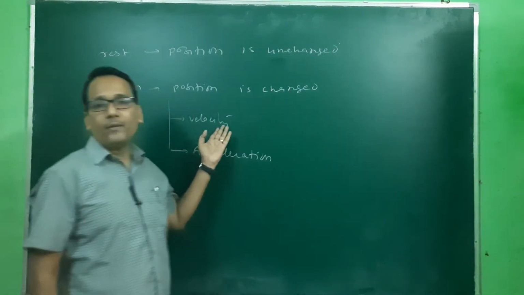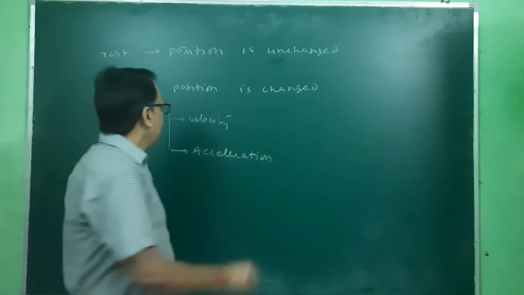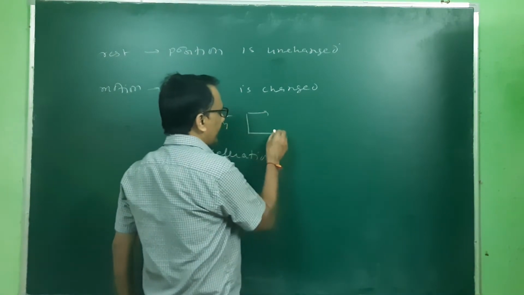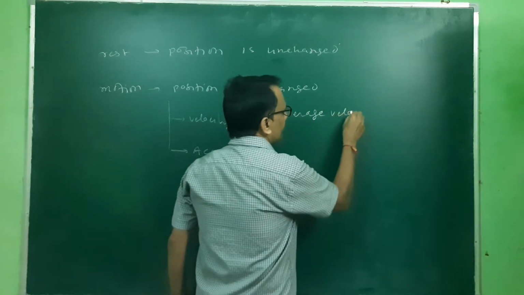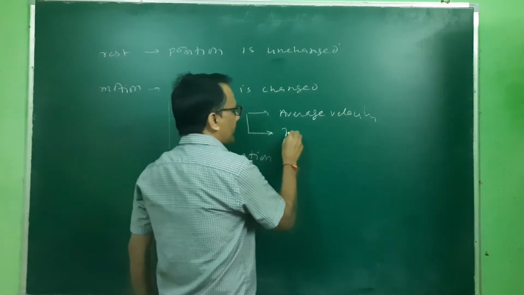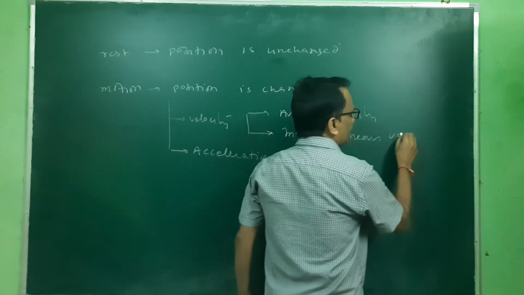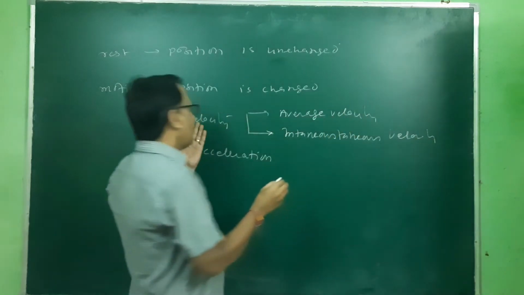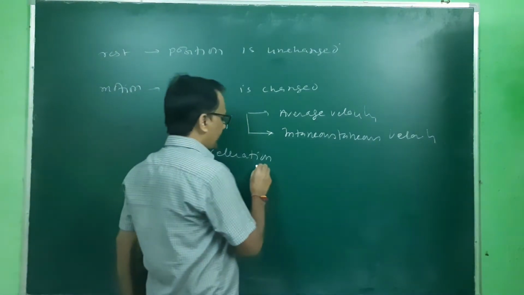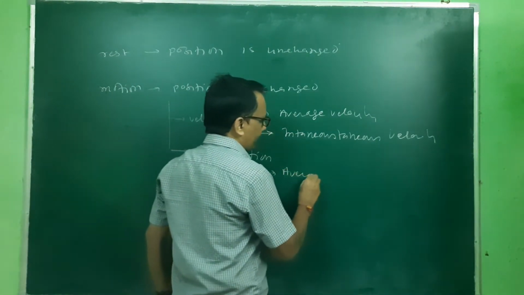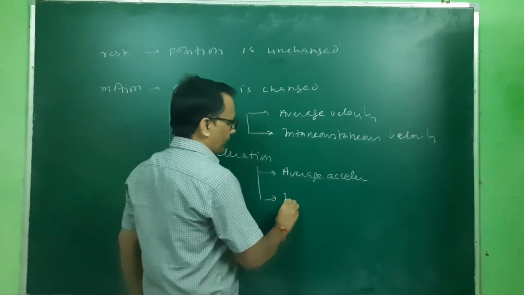Its velocity may be either positive, negative, or zero. And this velocity is further classified into two parts: the average velocity, and next is the instantaneous velocity. Its scalar form is known as speed. So velocity is the vector form, and acceleration is also classified as average acceleration, and this is also known as instantaneous.